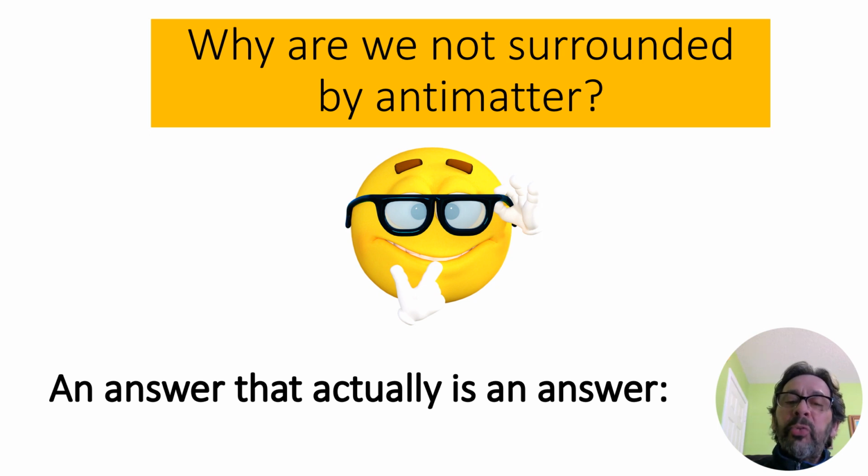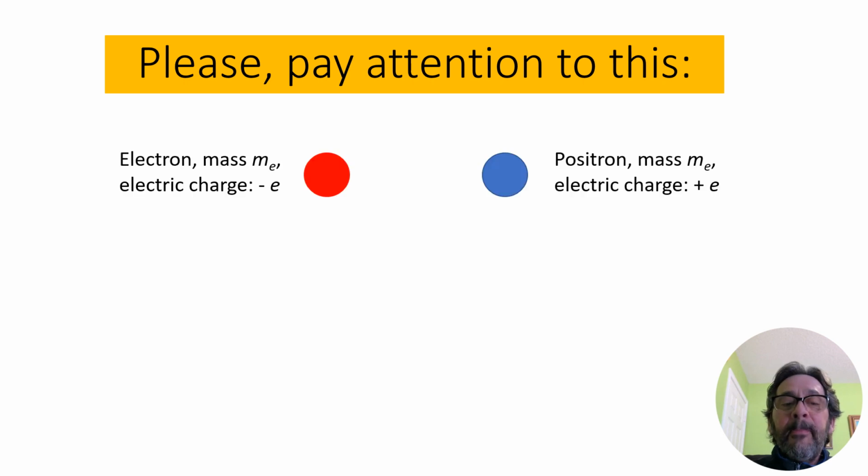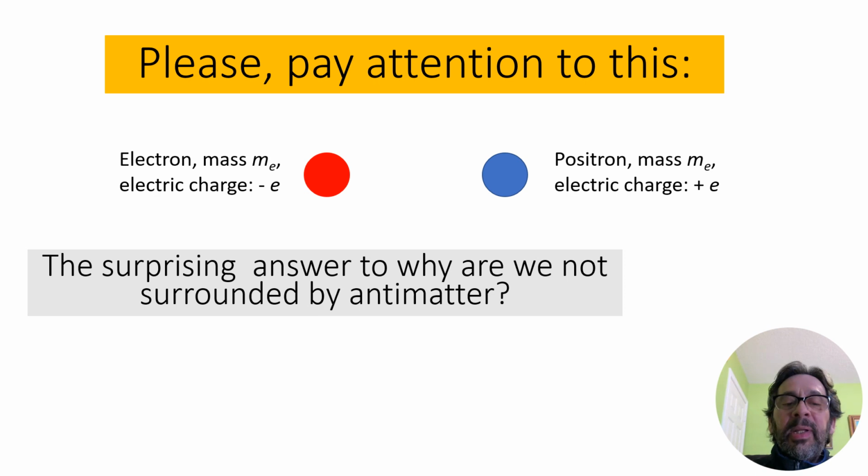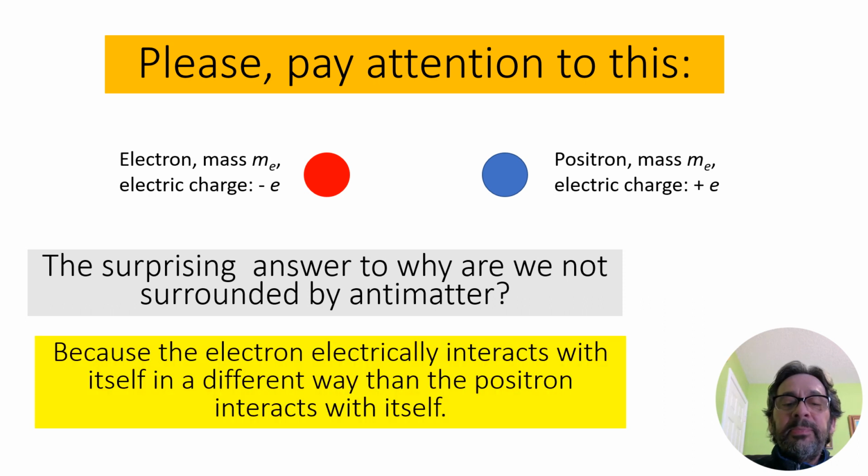Why are we not surrounded by antimatter? An answer that actually is the answer. Please pay attention to this. This is the electron and a positron. Both have the same mass. They have opposite charge. The surprising answer to why are we not surrounded by antimatter?